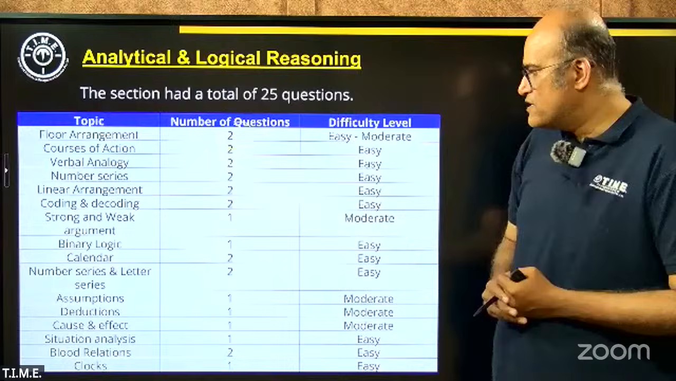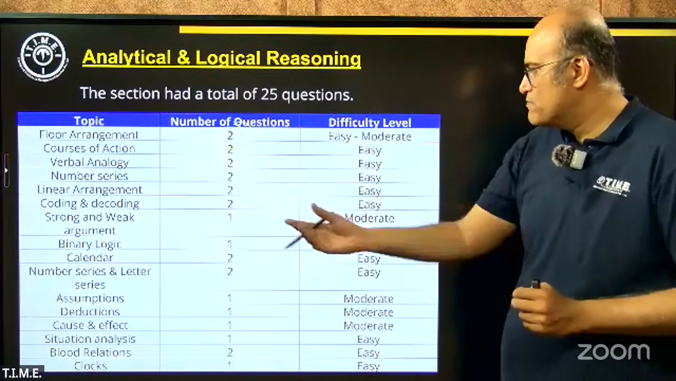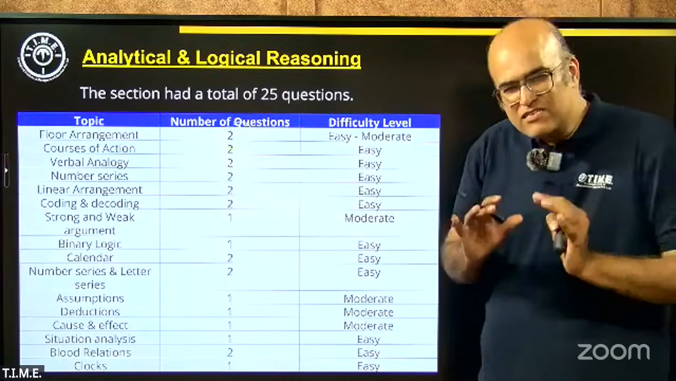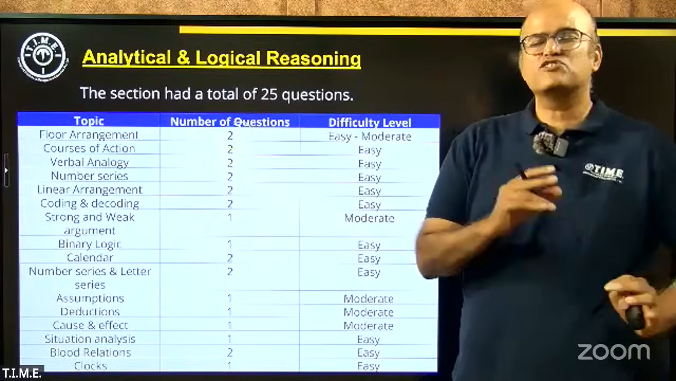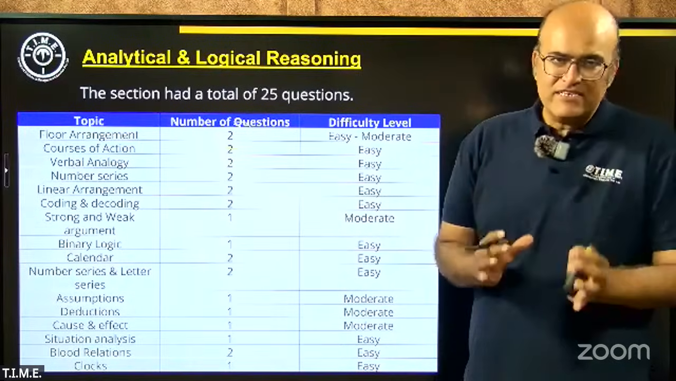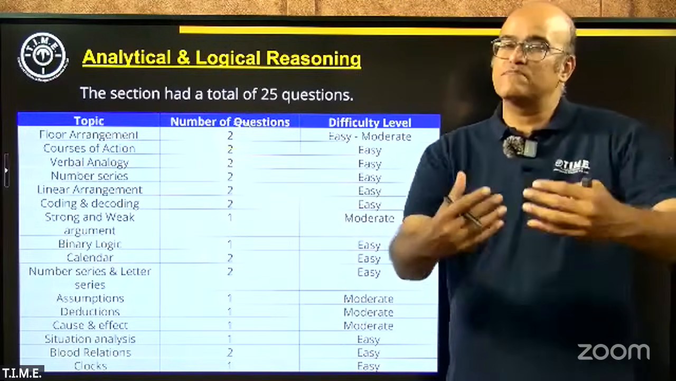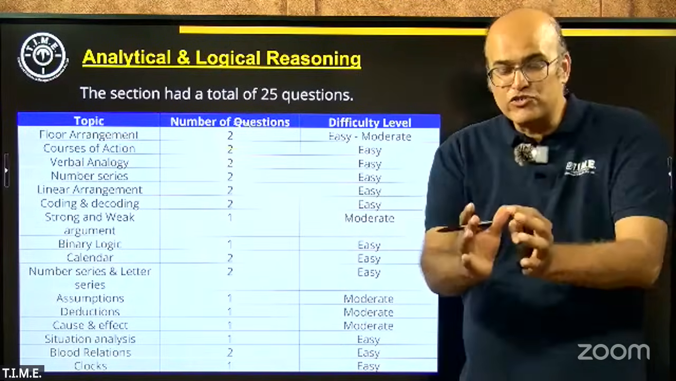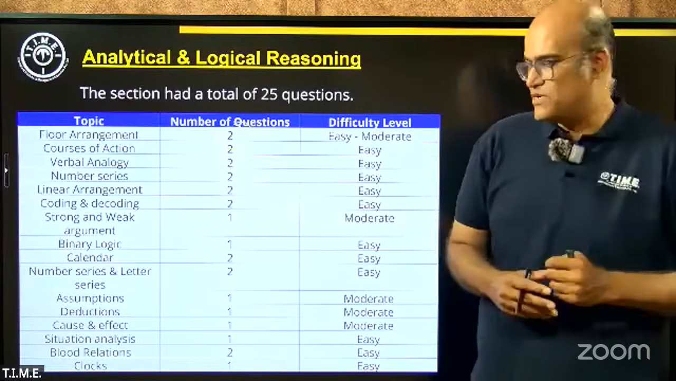Strengthening and weakening an argument, one question was there. Probably this was the one question in critical reasoning which can be classified as of moderate difficulty level. And the reason it becomes moderate is because the student has to have a good amount of conceptual clarity about how to deal with such questions.